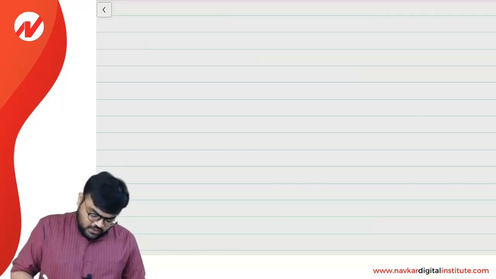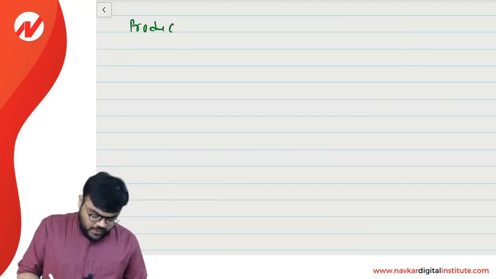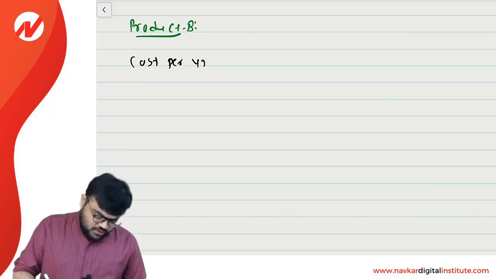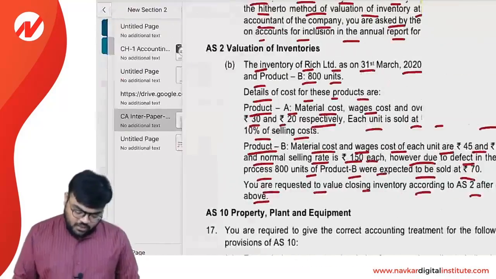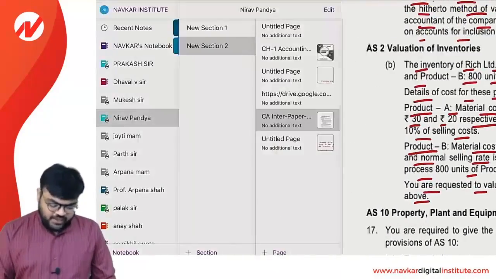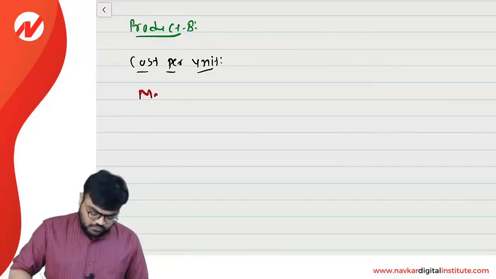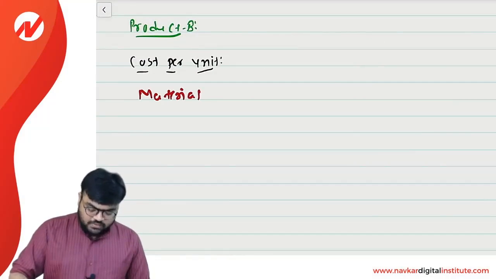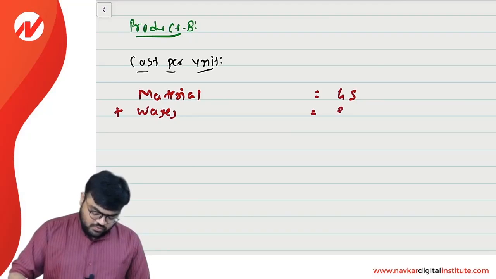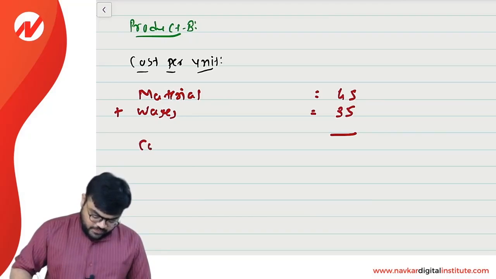Now if we check for the product B, first of all, I will determine cost per unit. So material and wages is nothing but the 45 and the 35. So material is equal to 45 and the wages is equal to 35.